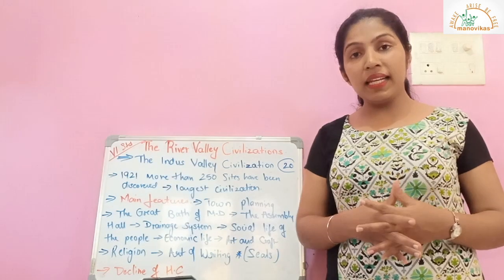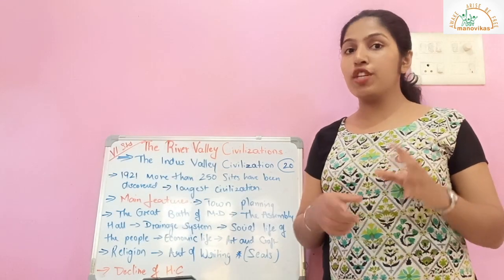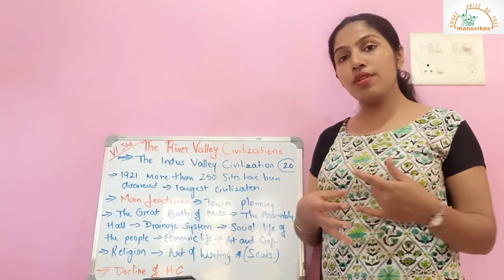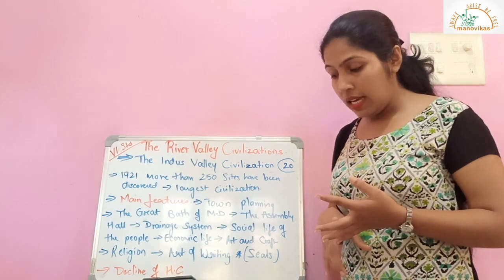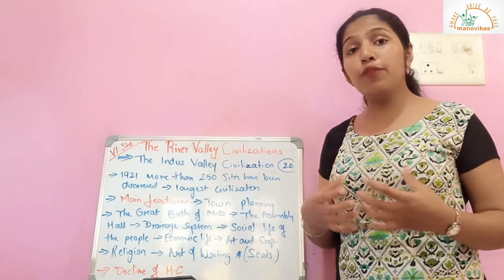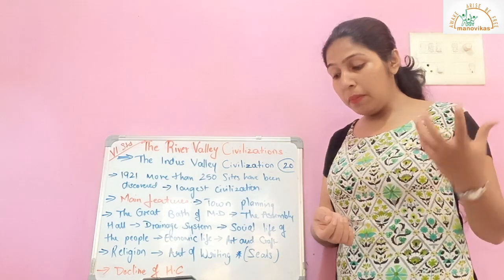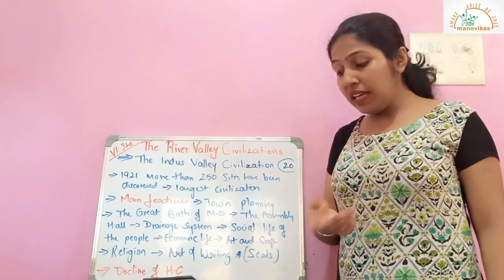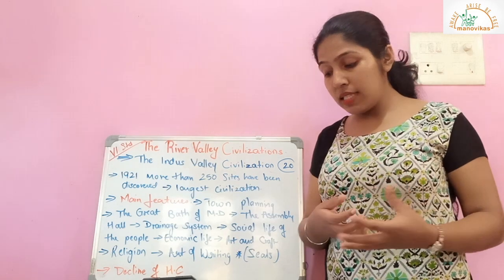Another important material that they used to make ornaments was faience, which is more of ceramic in nature, like beads that they used to make bangles, rings, earrings, and they also had different types of toys made of different materials.